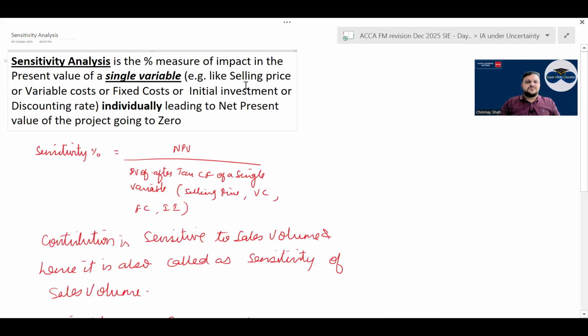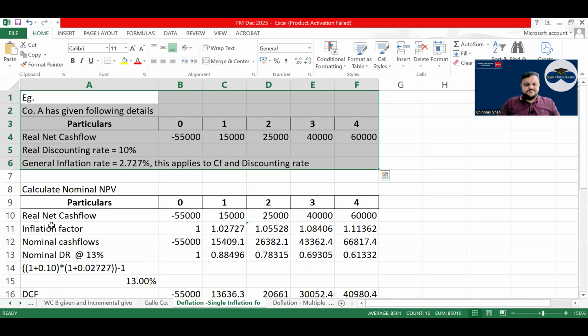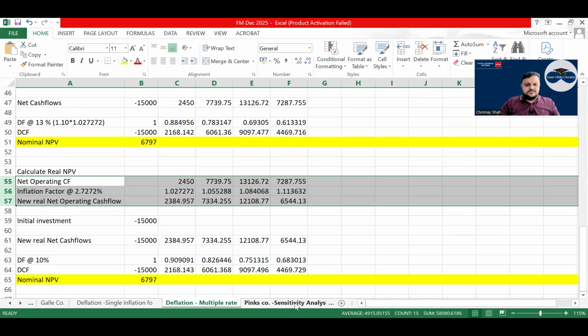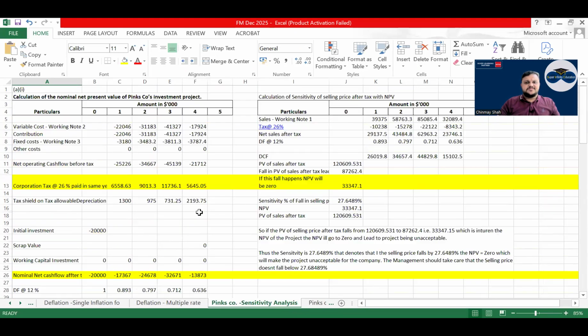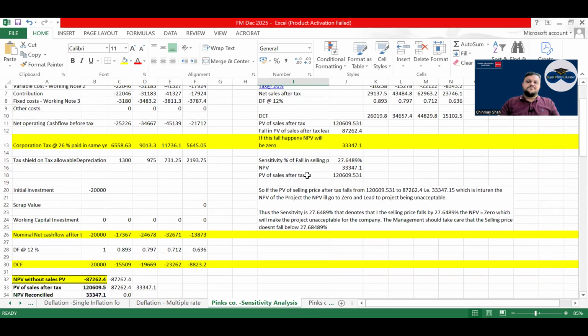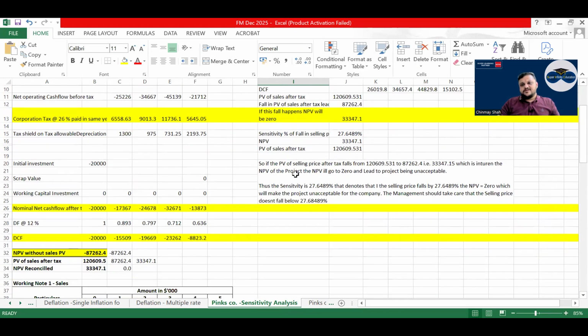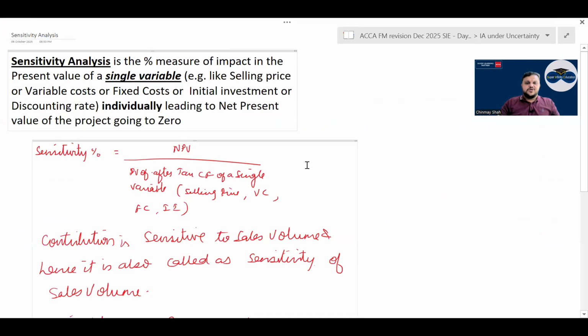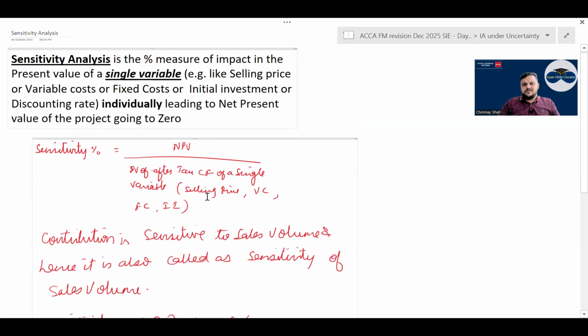Sensitivity is the percentage measure of impact on the present value of a single variable. So how do you calculate sensitivity? Take the company's sensitivity. When I say sensitivity of selling price, what you do is take the sales from here, then find the present value of the sales, and by reducing the present value of the sales, see how much NPV will fall. You will have to find the percentage of fall. So NPV divided by the present value of after tax cash flow of a single variable: selling price, variable cost, fixed cost, initial investment. That is how it is.